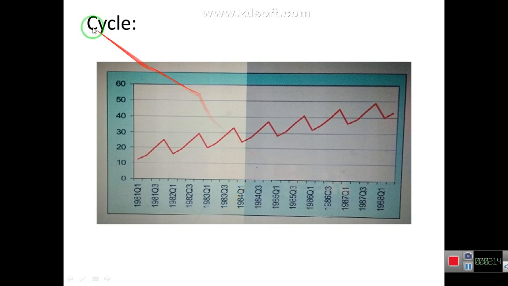This is cycle in time series. A cycle is a short-run fluctuation which occurs in a given interval such as quarterly, monthly or annually, as shown in this diagram. This is a cycle, ups and downs.